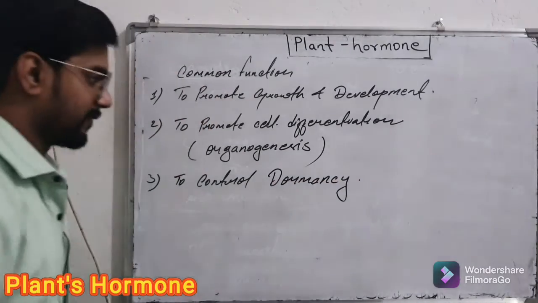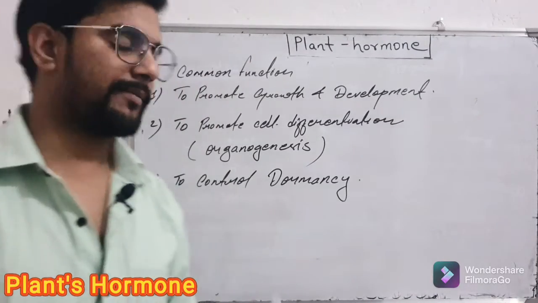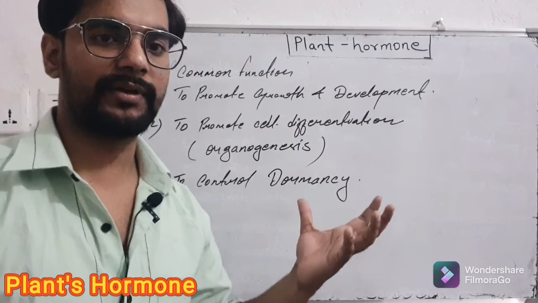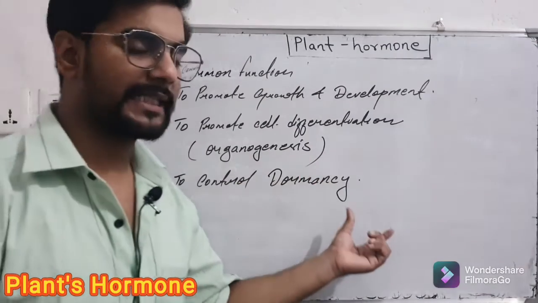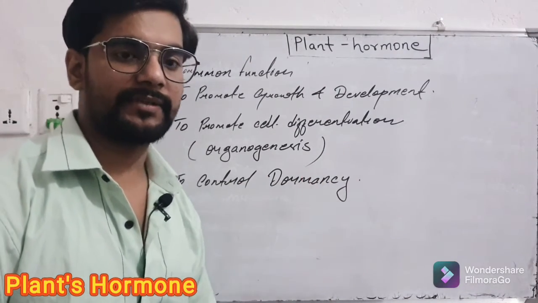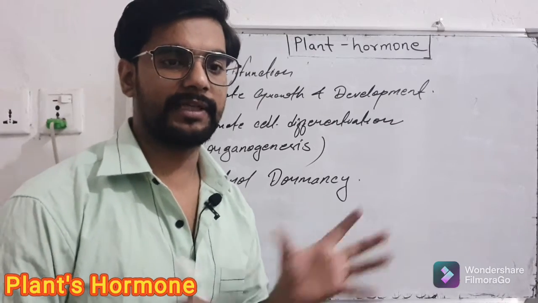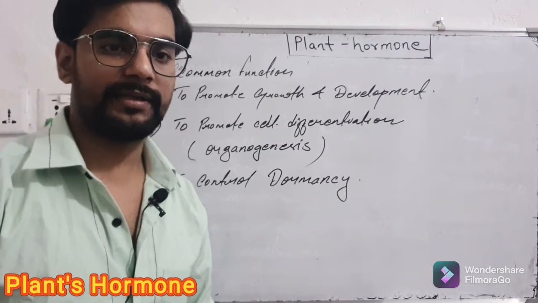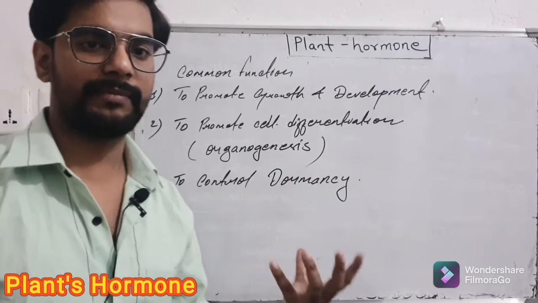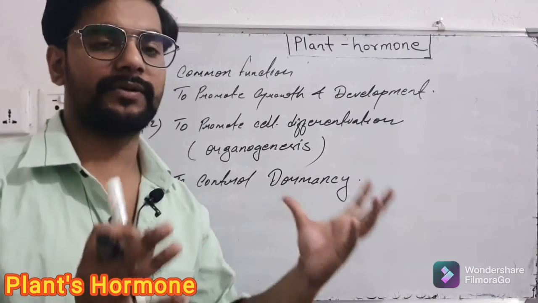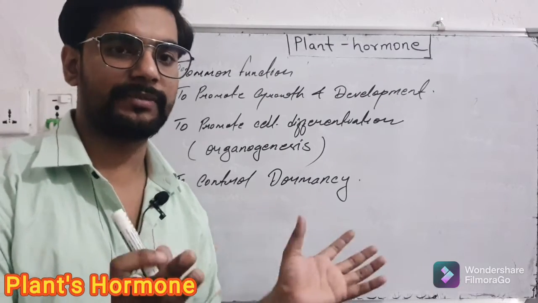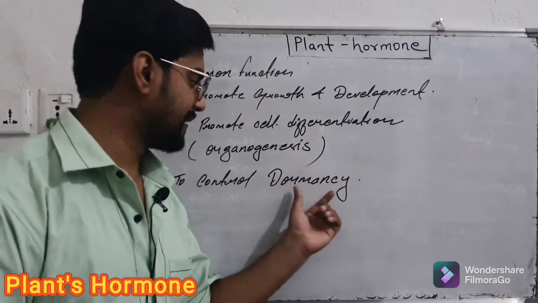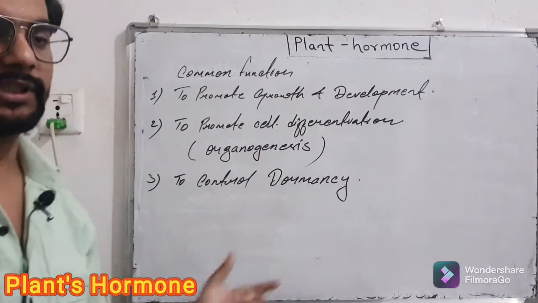Okay, there are different types of dormancy. Dormancy means inability to develop any parts of the plant, like root, stem, flower, leaf. Some plants may have leaf dormancy, in that condition the plant cannot develop leaves. Some plants may have flower dormancy, meaning they cannot develop flowers in a better way. Some plants may have fruit dormancy. Suppose you see a huge plant lying on the ground but there is no fruit, it means the plant is suffering from fruit dormancy. To control such dormancy, plant hormones play an important role.